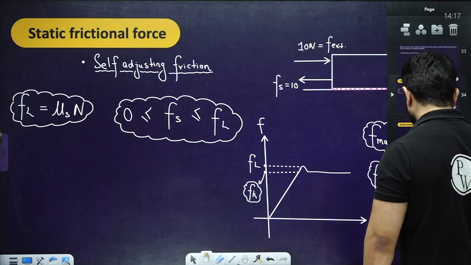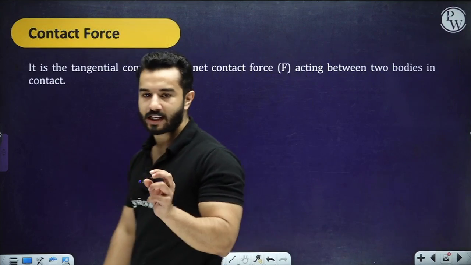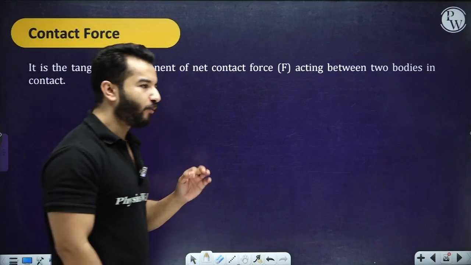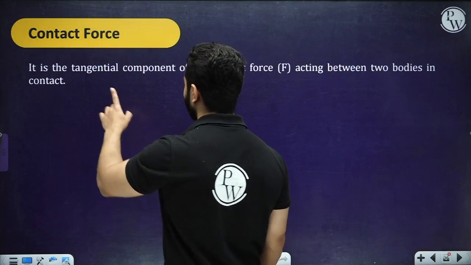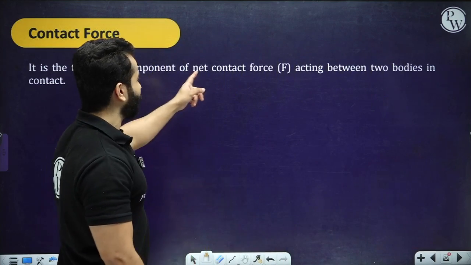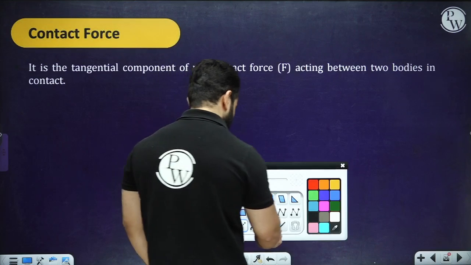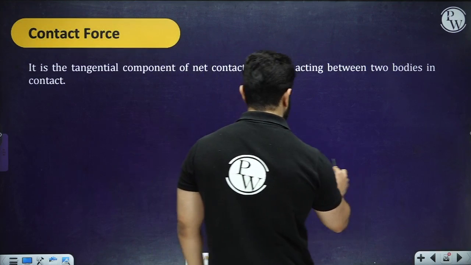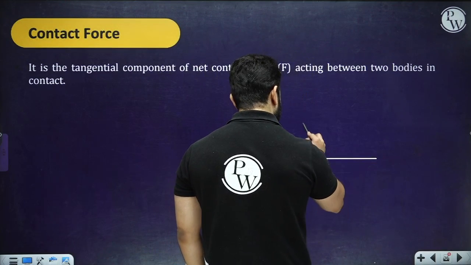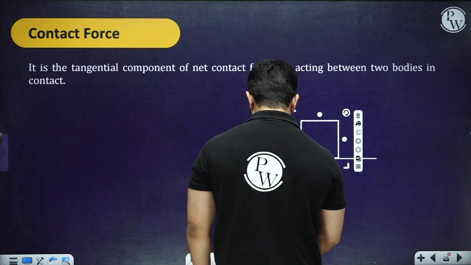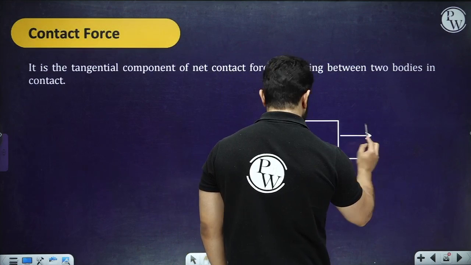So now, as we have completed a little part of friction as well, we can discuss what we really mean by contact force. Contact force is the resultant of the normal reaction and friction acting between the two bodies in contact. Now see, let's suppose we have got a body kept over here which has a tendency to move in this direction because of some external force.